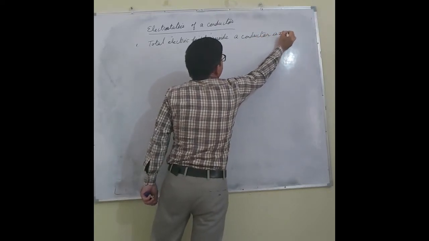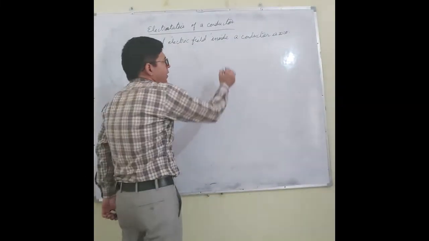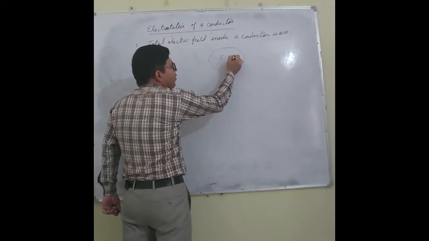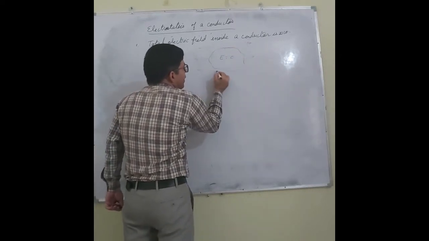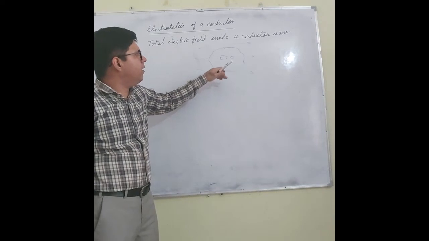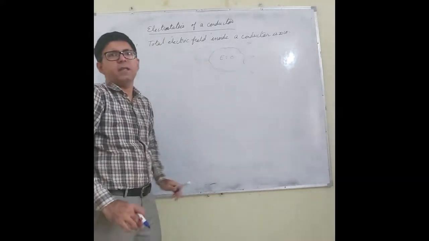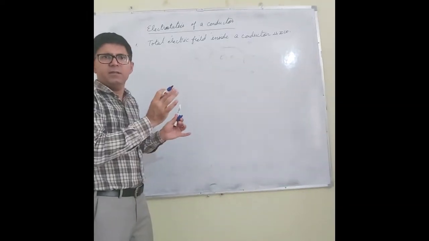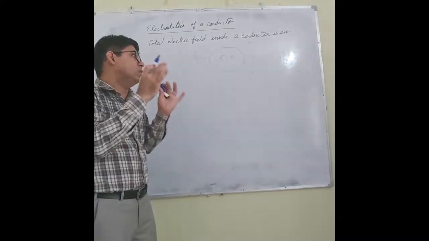What does it mean? It simply means that if we are having a conductor, electric field is zero even if you place this conductor in an external electric field. Electric field will always be zero and there will not be any electric field line inside the conductor. Whether the conductor is charged or placed in an external electric field, the field will be zero.